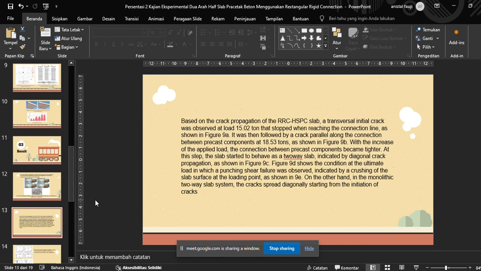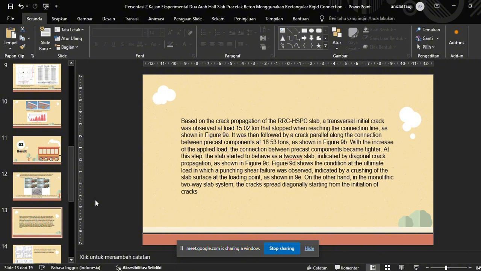At this step, the slab started to behave as a two-way slab, indicated by diagonal crack propagation as shown in figure C.